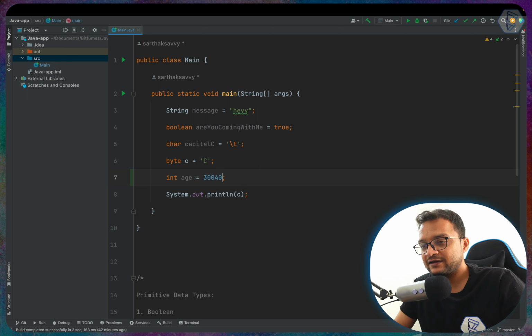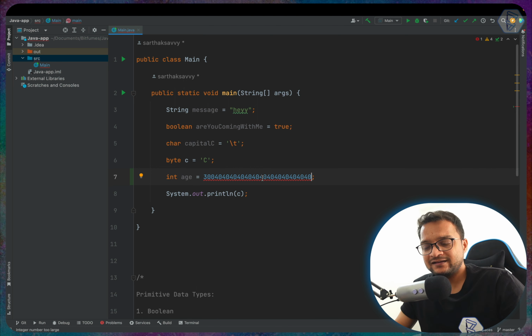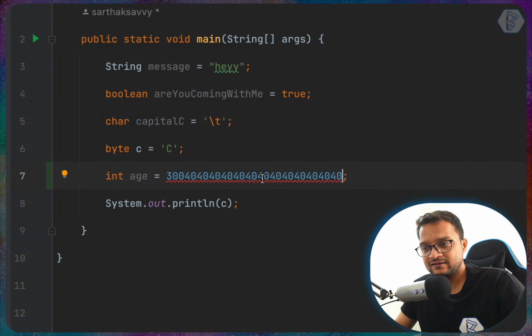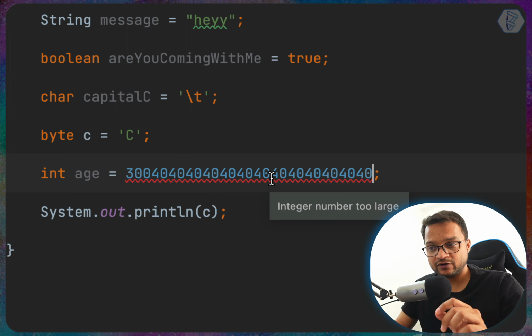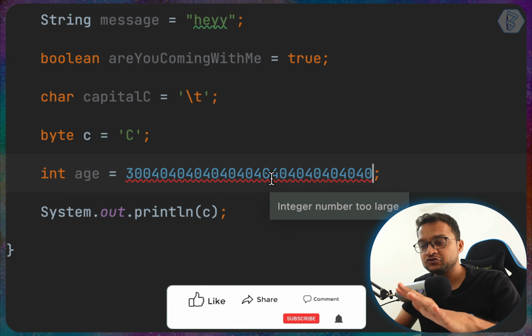Now if I keep adding numbers, you can see at some point we again get a red squiggly line, which represents an error, and basically it is saying that, hey, whatever number you're trying to add into the integer is too large.